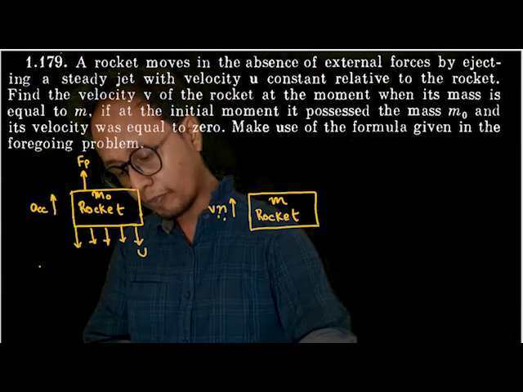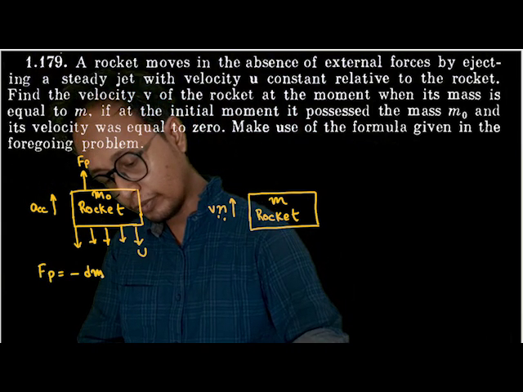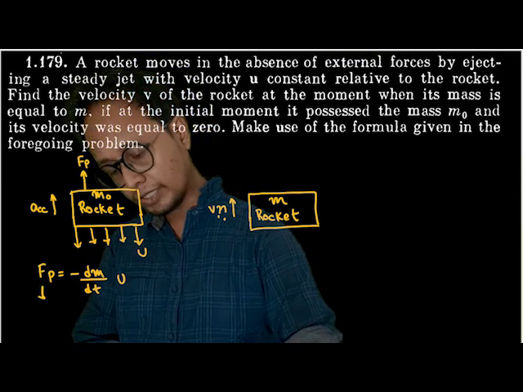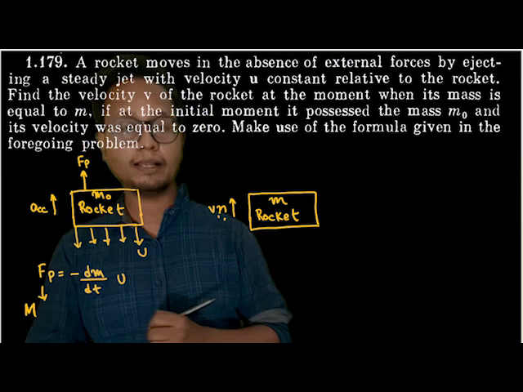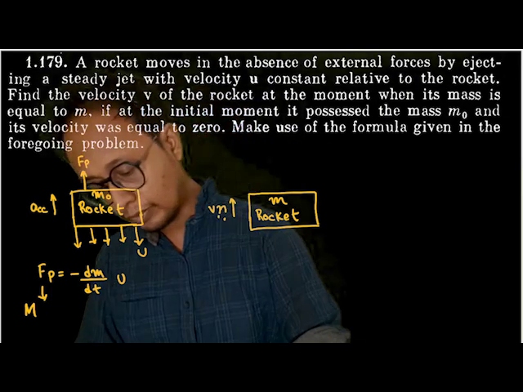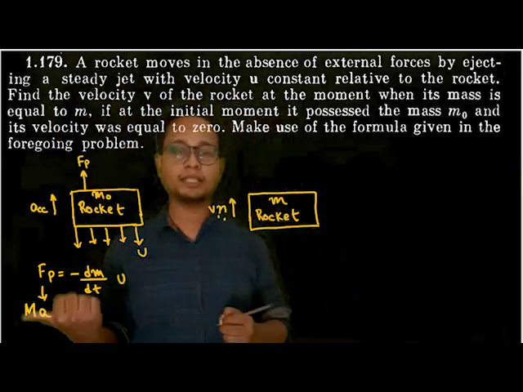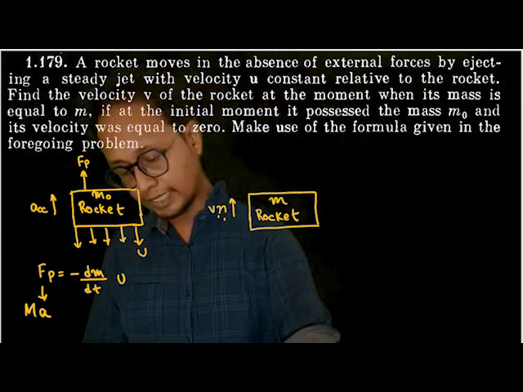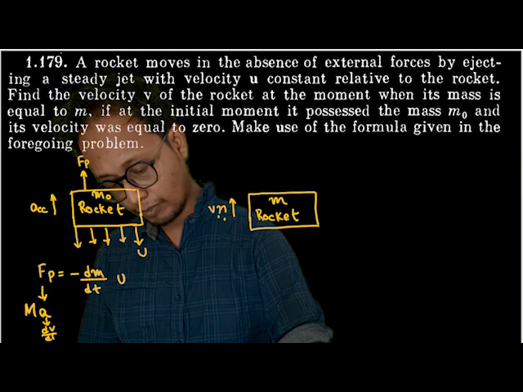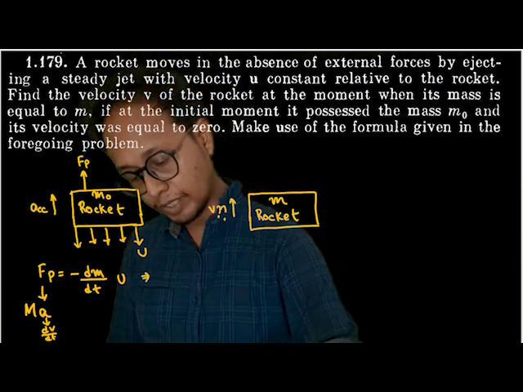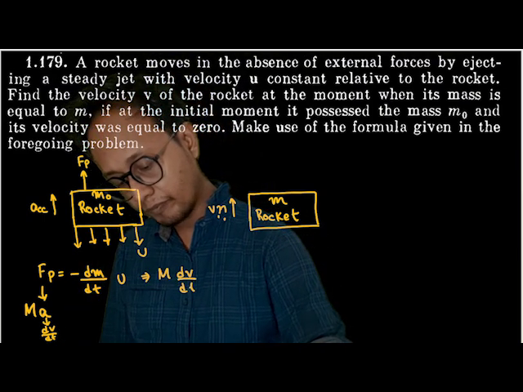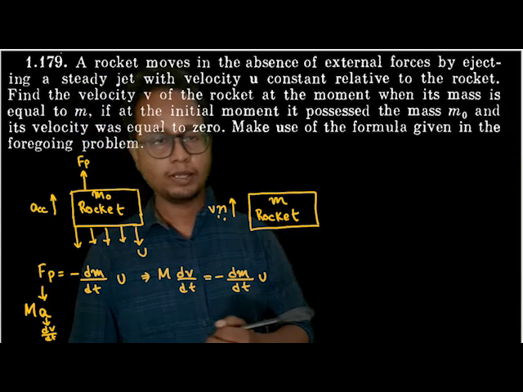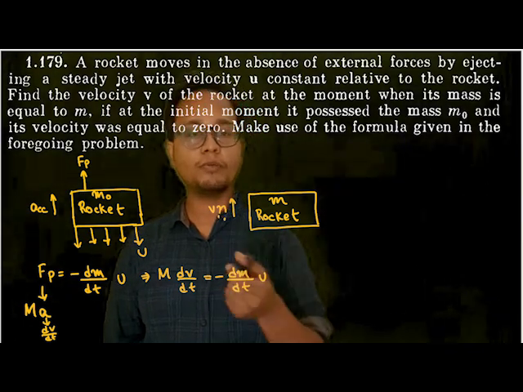Force of propulsion is equal to minus dm by dt into u, isn't it? Force of propulsion is nothing but the mass of the rocket, let capital M be the mass of the rocket, into the acceleration of the rocket. Acceleration can be written as dv by dt. So I can write this same equation as M into dv by dt is equal to minus dm by dt into u. Now if you see this dm by dt very carefully, what was this dm by dt?